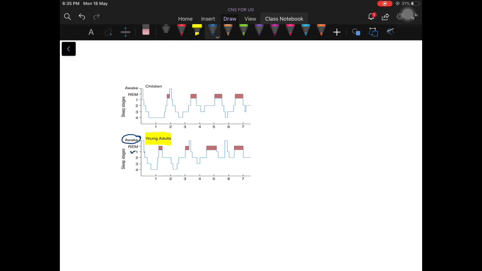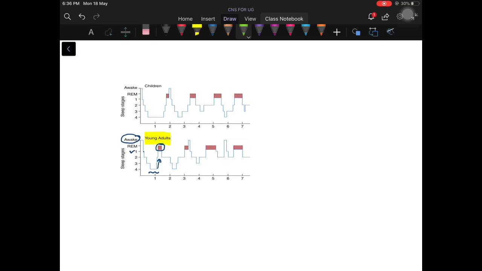And this is the time duration he spends at every stage. See, in the first hours, they spend most of their time at stage 4 and stage 3. Then after the sleep lightens, he again comes to the REM stage. Then he will stay for some time. Then again it goes to the NREM stage 1 like that.